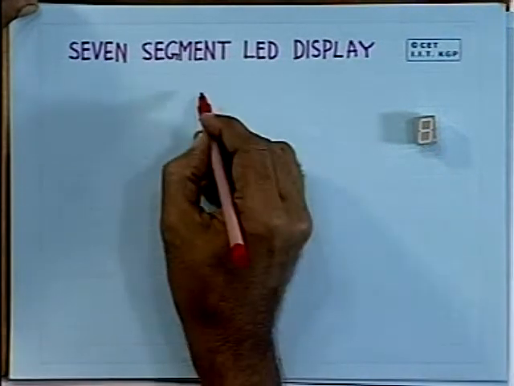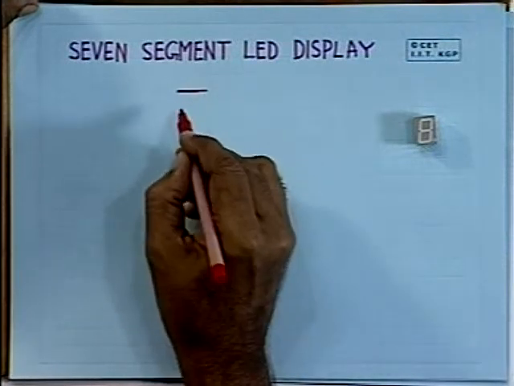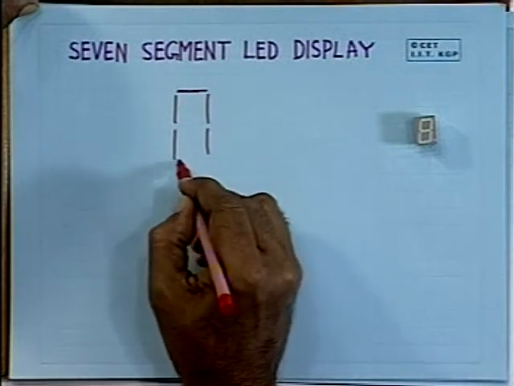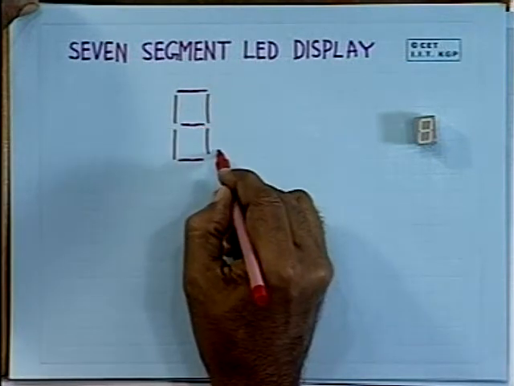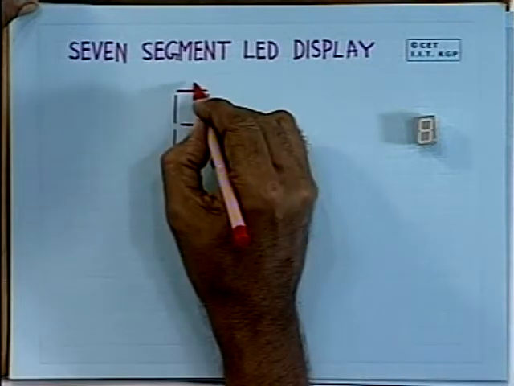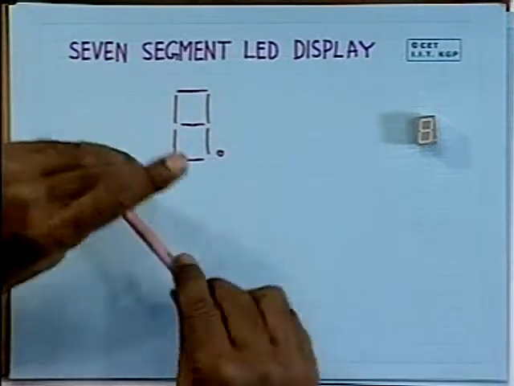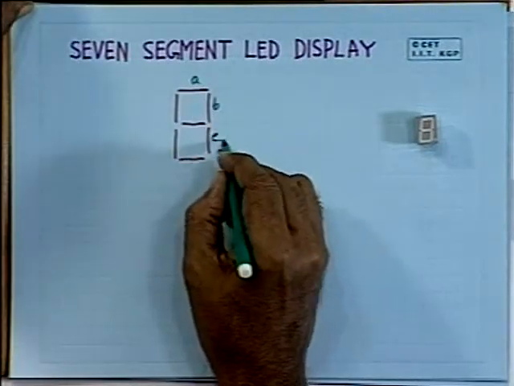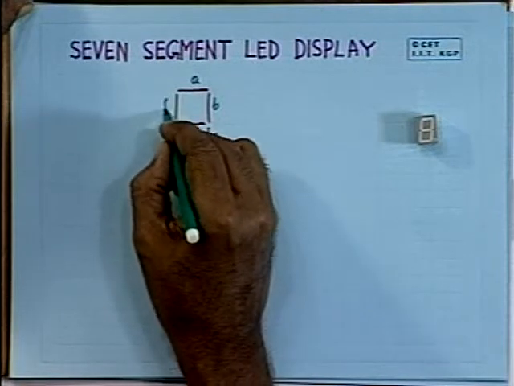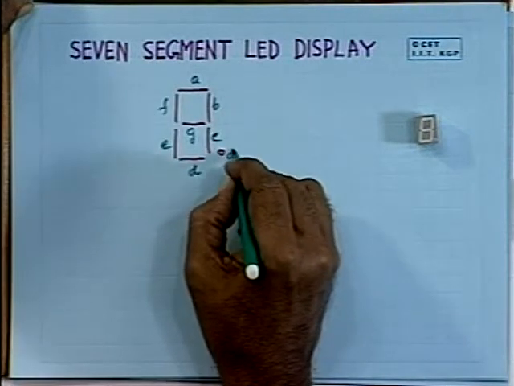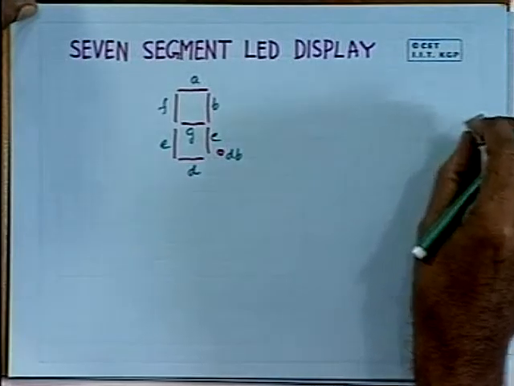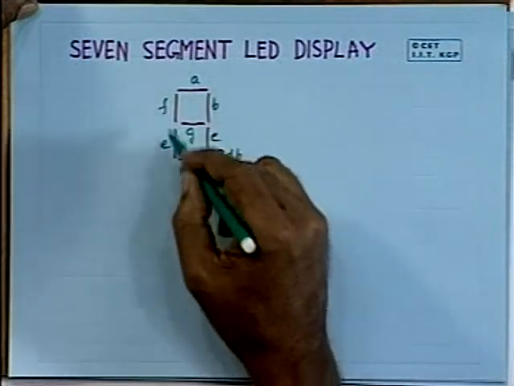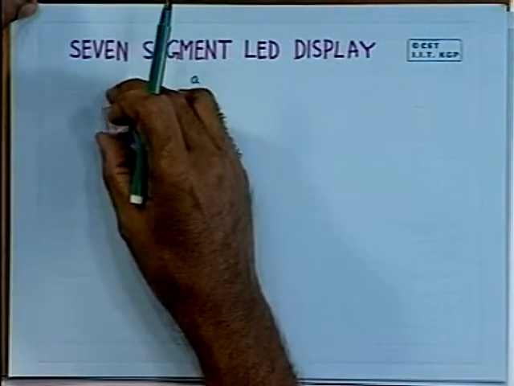Let me draw it. So it is organized in this manner: one segment, another segment, another segment, another segment, another segment, another segment, another segment, and a decimal point. And these are numbered as, say, this is segment A, segment B, segment C, segment D, segment E, segment F, segment G, and this is your decimal point. Now, the 7 segment LED is packaged. This is the LED display as it is shown.